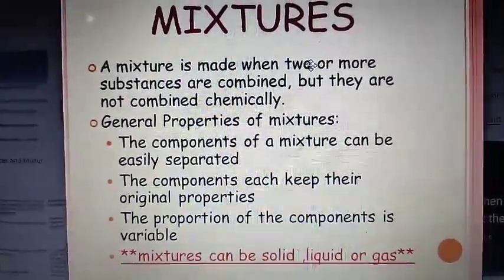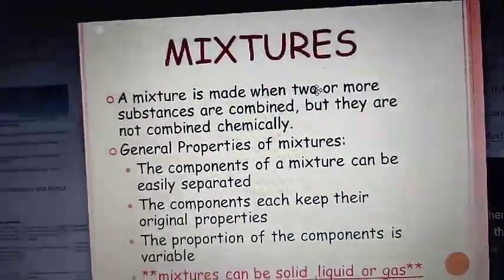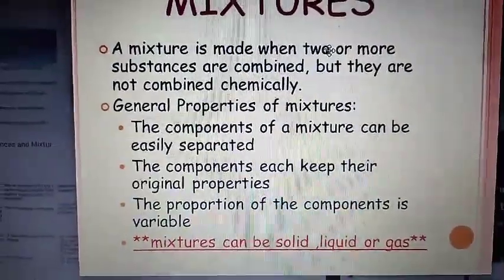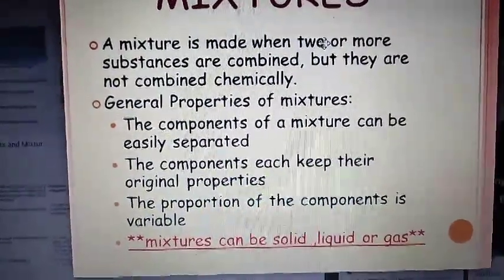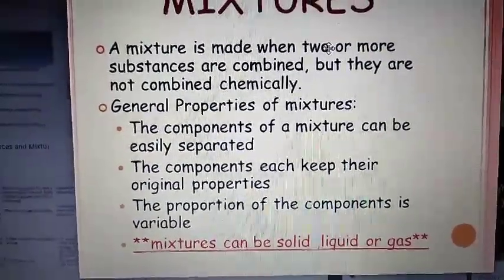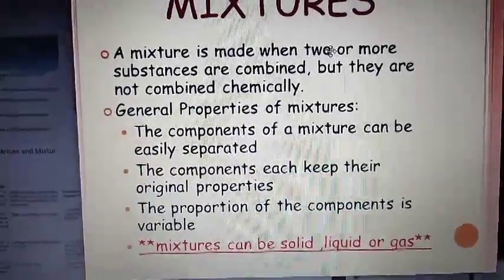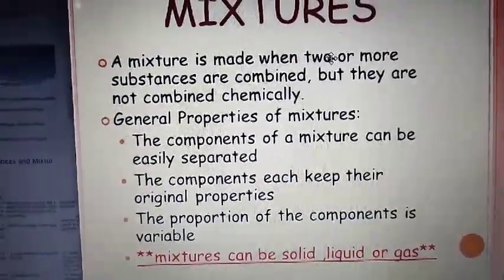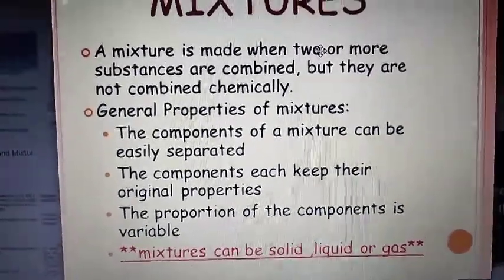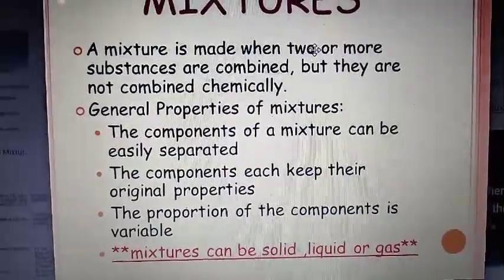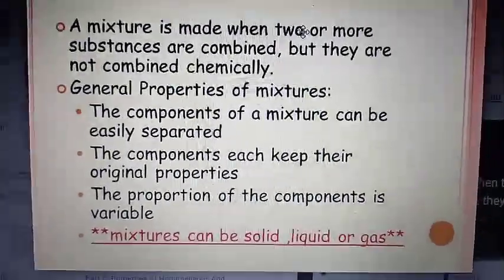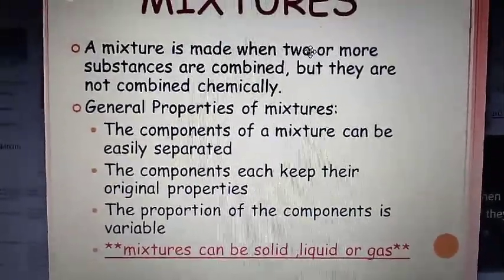Like in the activity, one demonstration is given that when sulfur and iron are mixed in any proportion, that is a mixture. Now if you take iron and sulfur in a stoichiometric amount and heat it, the compound iron sulfide is formed. Suppose you take iron and sulfur in a test tube in a stoichiometric amount. Then if you supply heat to it, you will get iron sulfide.